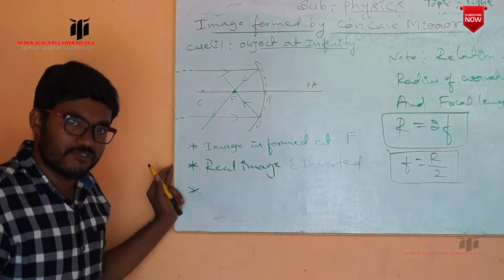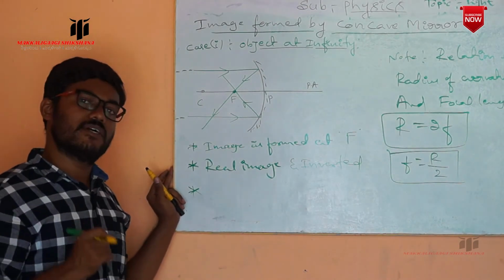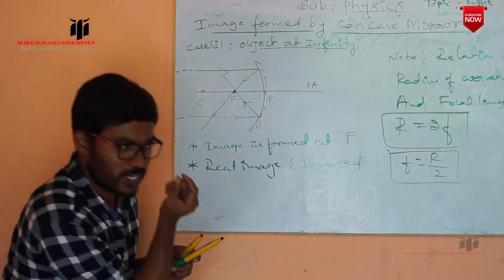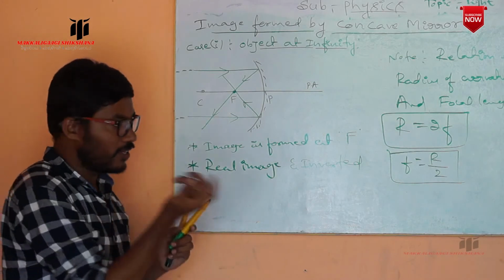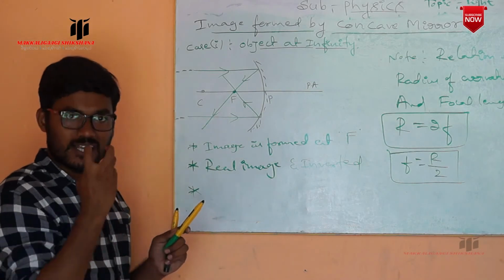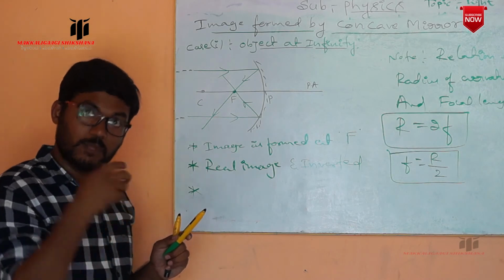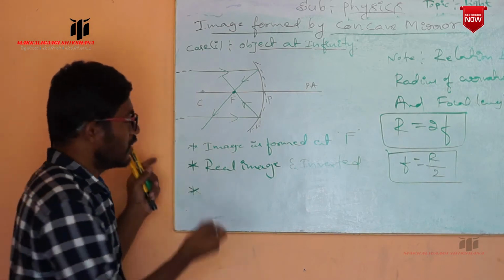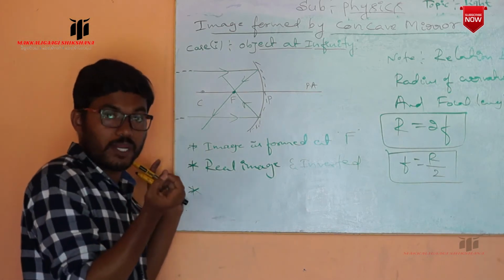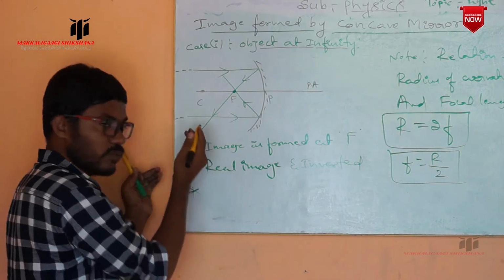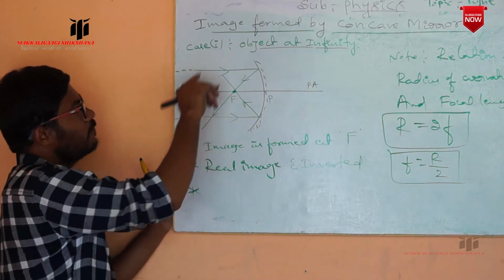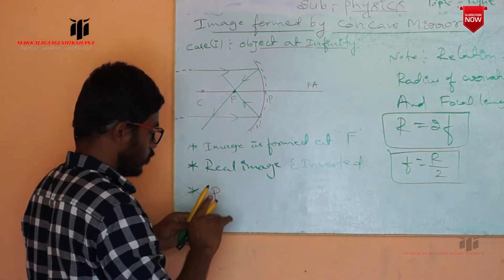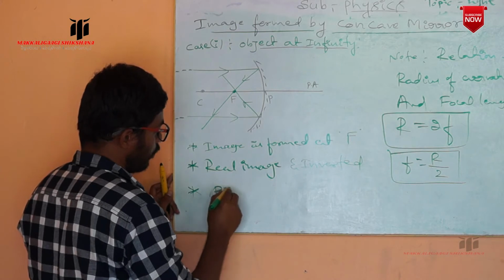And what about the size of the image? Now see here. Whatever light we are getting from the sun, if you focus that, we get a small point of the sun on the mirror. So that is the size of the sun's image. The sun itself is very large, but the image formed is very small, it appears to be a point. So here also, the image formed when placing an object at infinity is a point image. So a point image is formed.